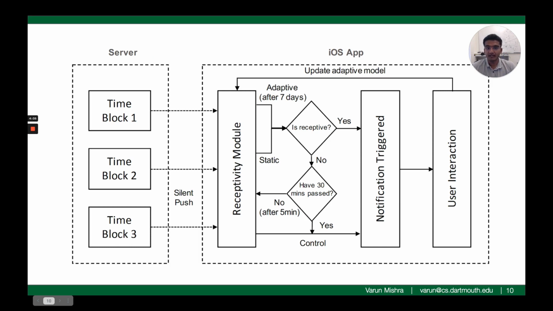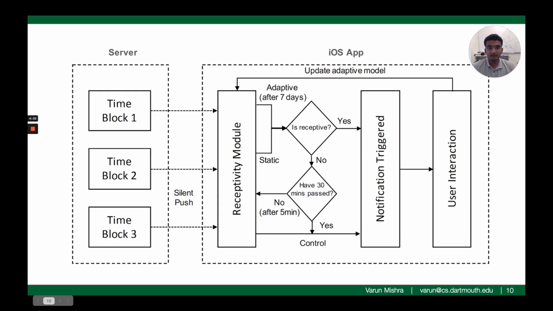At a random time in a time block, the server would send a silent push to the Ali Plus app. The receptivity module would receive the push and randomly decide which delivery model to use. For the first 7 days, it would only choose between the static or the control methods. After the first 7 days, once sufficient user-specific data was available, the receptivity module would randomly choose between static, adaptive, or control methods. If the control method is selected, then the notification is triggered immediately.